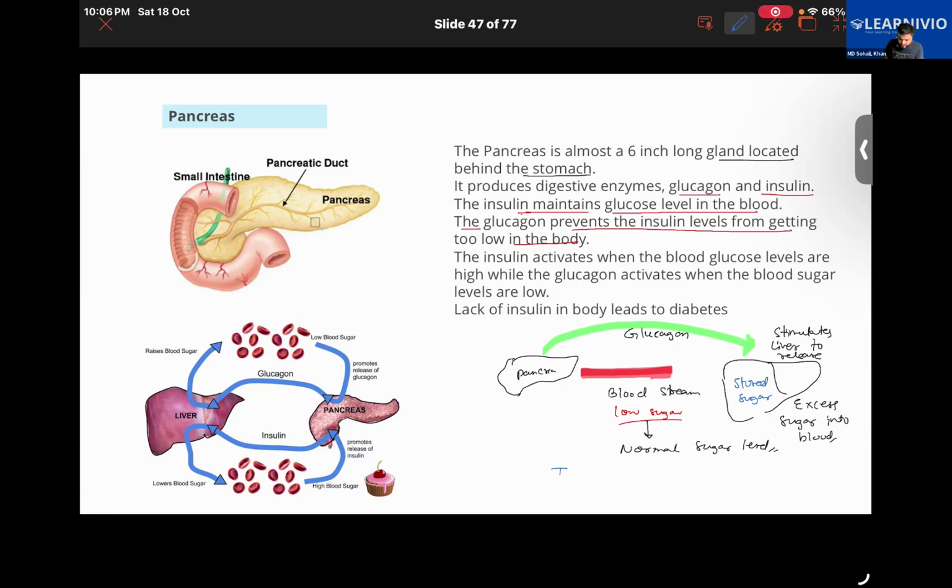That condition is also known as hypoglycemia. Not sure of the spelling, but I think this is it. That leads to low glucagon level. I hope it is clear.